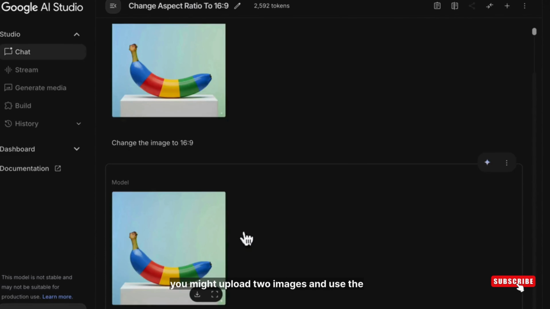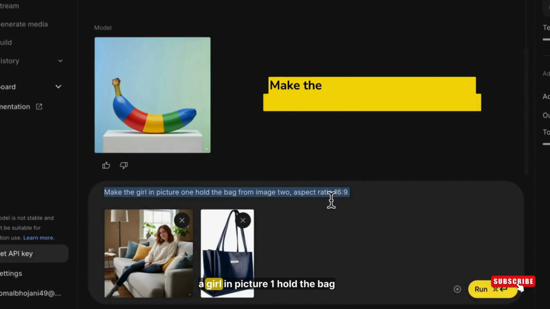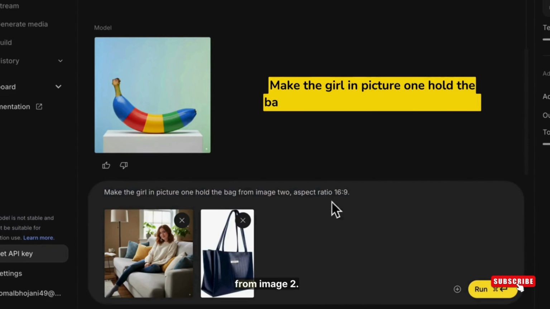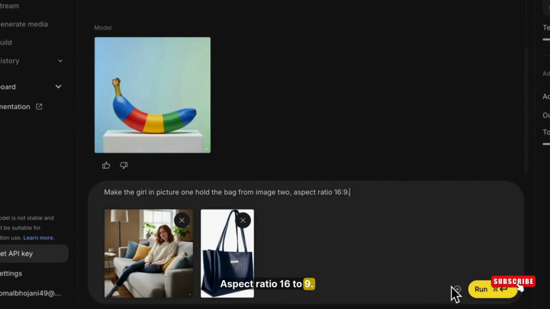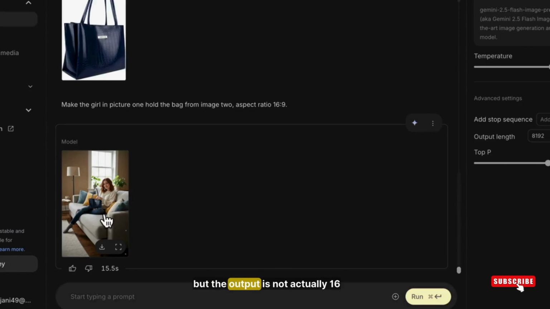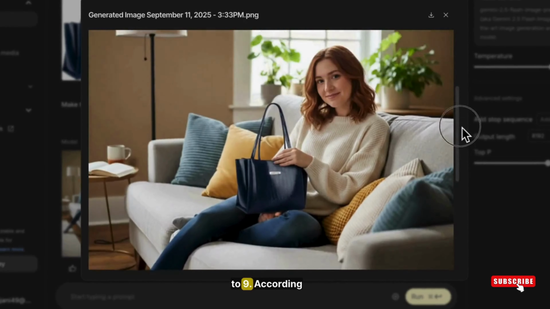For example, you might upload 2 images and use a prompt like: make the girl in picture 1 hold the bag from image 2. Aspect ratio 16:9. Okay, but the output is not actually 16:9.